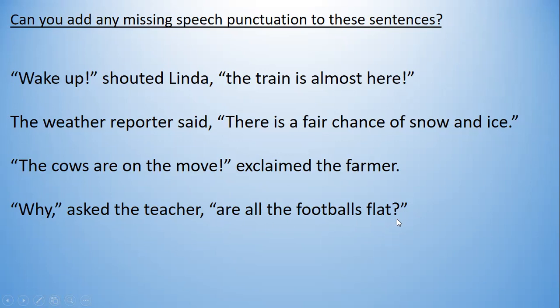And your question mark comes, if you notice, at the end of that sentence, because the teacher's asking why are all the footballs flat. That's the question, so that's where your question mark comes. The question mark doesn't come after why, because that question isn't finished yet. That's the end of the question there. So hopefully you've got all of those, and certainly if you're year 3, all of the speech marks should be in the right places there. So have a go at correcting those if you haven't got them in the right places.